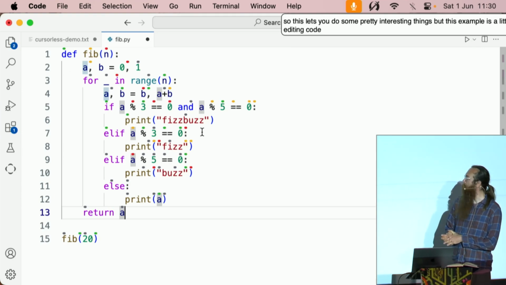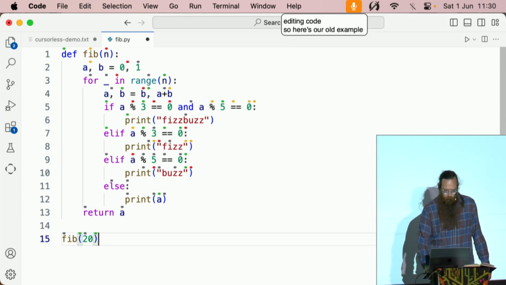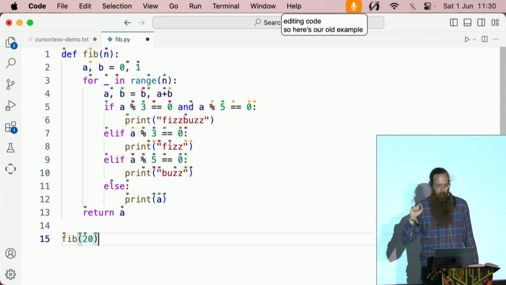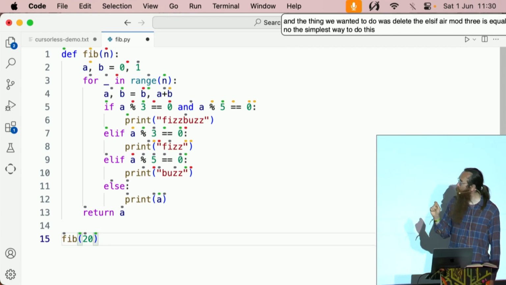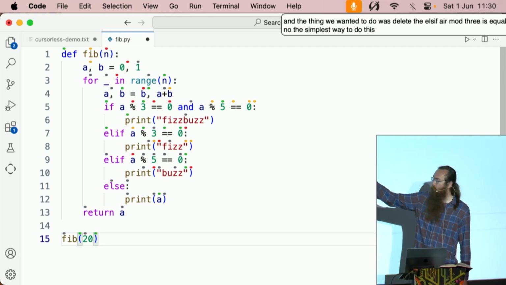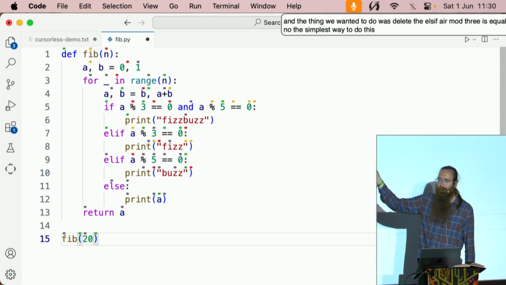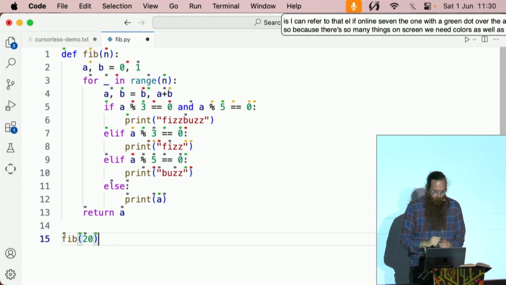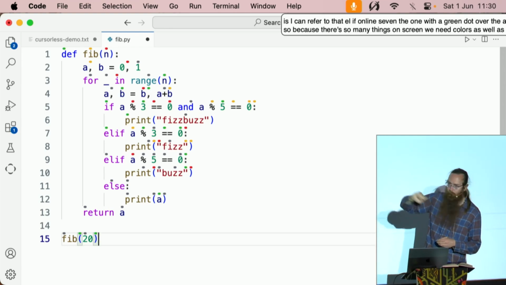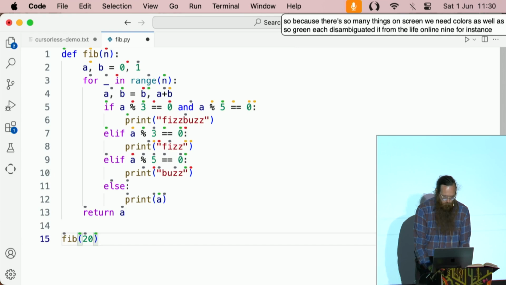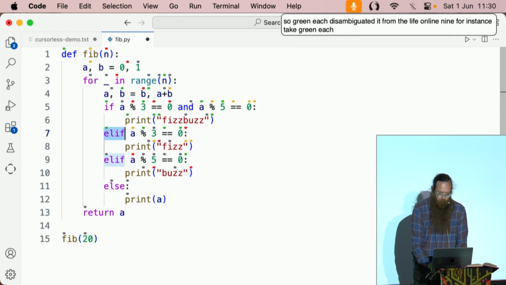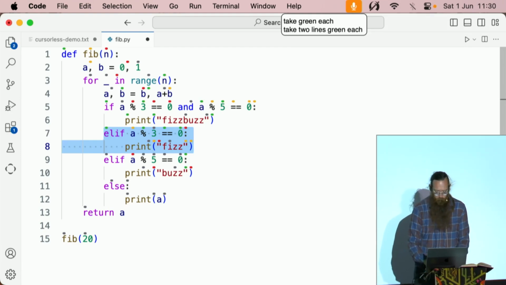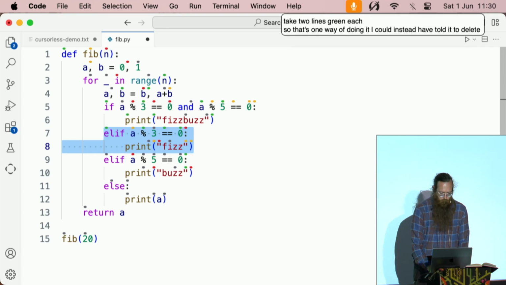So here's our old example, and the thing we wanted to do was delete the else if error mod 3 is equal to 0 branch. Now the simplest way to do this is I can refer to that elif on line 7, the one with the green dot over the E, as green each. So because there's so many things on screen, we need colors as well as dots. So green each disambiguates it from the elif on line 9, for instance. Take green each. Take 2 lines green each. So that's one way of doing it. I could instead have told it to delete. Chuck 2 lines green each.